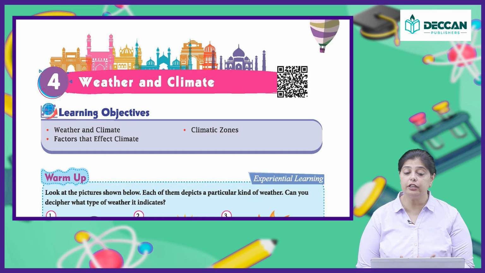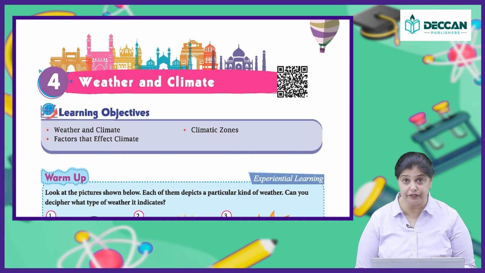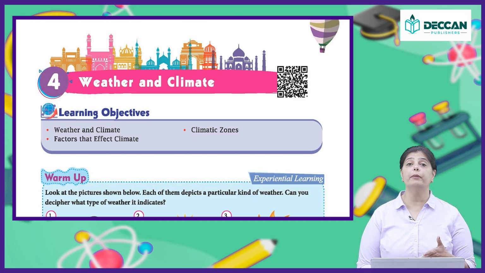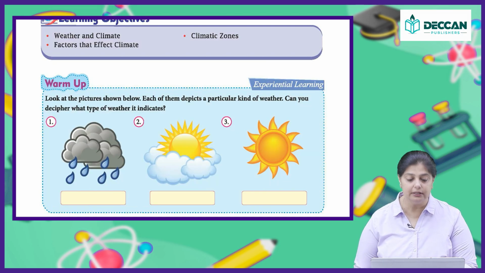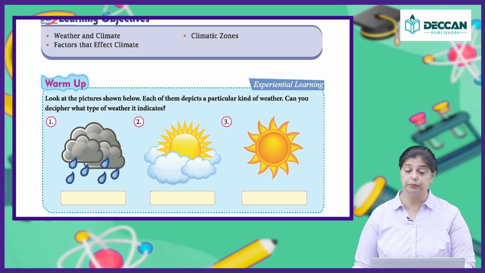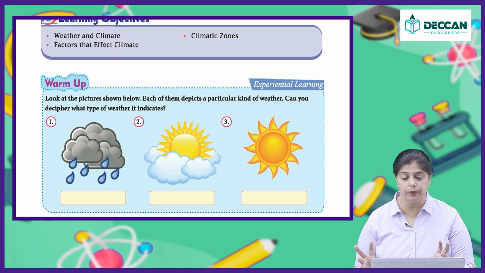All right, learning objectives: we are going to talk about weather and climate, the factors that affect the climate, and the different climatic zones. So let's do a quick warm-up before we start. Look at the pictures shown below. Each of them depicts a particular kind of weather. Can you decipher what type of weather it indicates? These are the pictures which indicate different weather conditions.